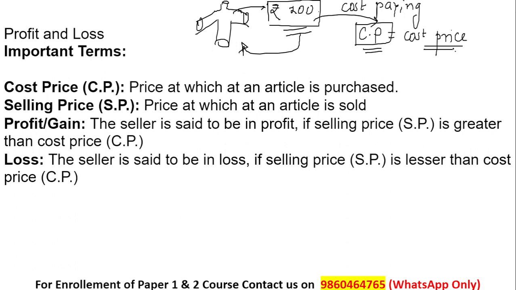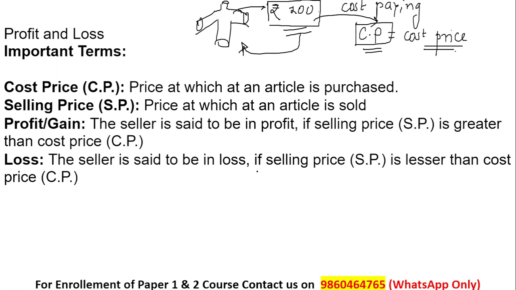Cost price is whatever cost you're paying to buy any article, any object, anything. To buy that object, material or article, whatever price you are paying is nothing but the cost price. Always remember, this term is important throughout profit and loss.